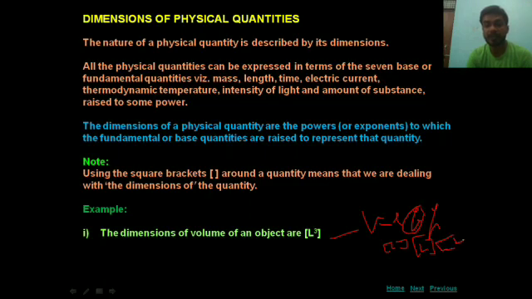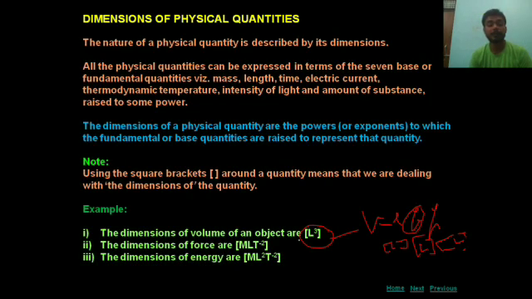Height is also a length. Only for identification we give different names: length, breadth, height. Here length appears 3 times, L, L, L, and combining together it gives L cube. So the dimensional formula for volume is L cube.